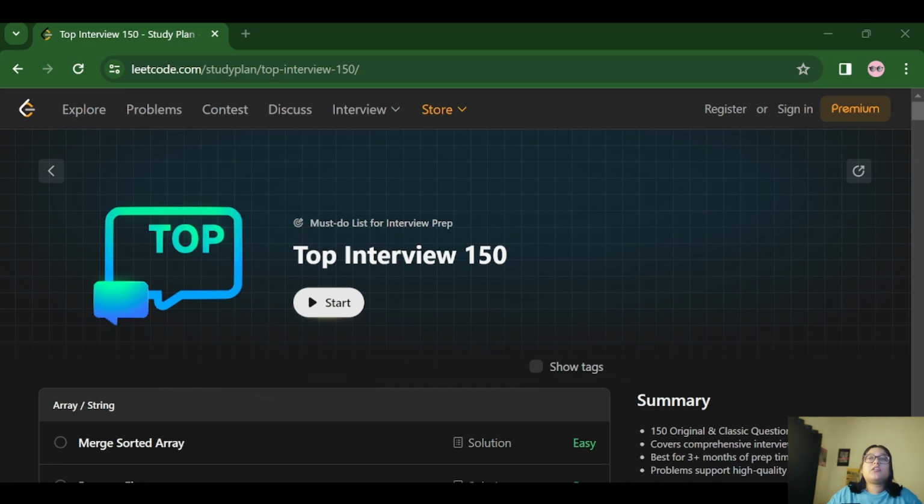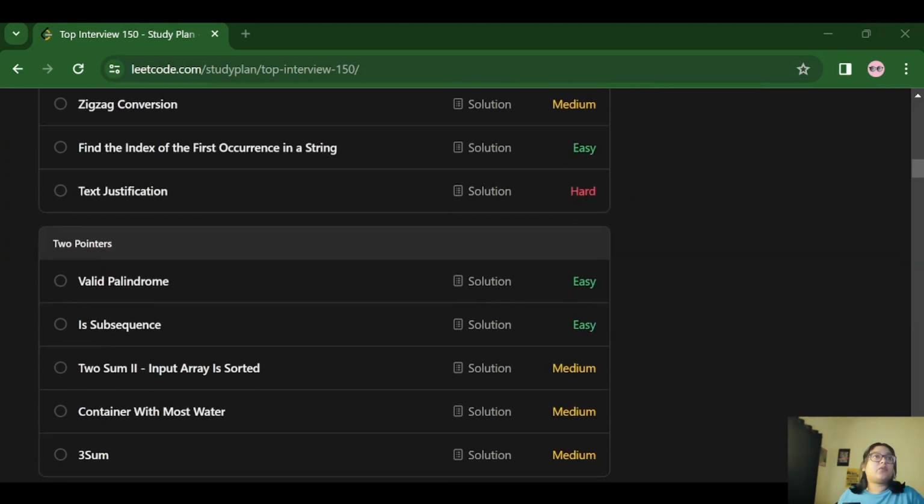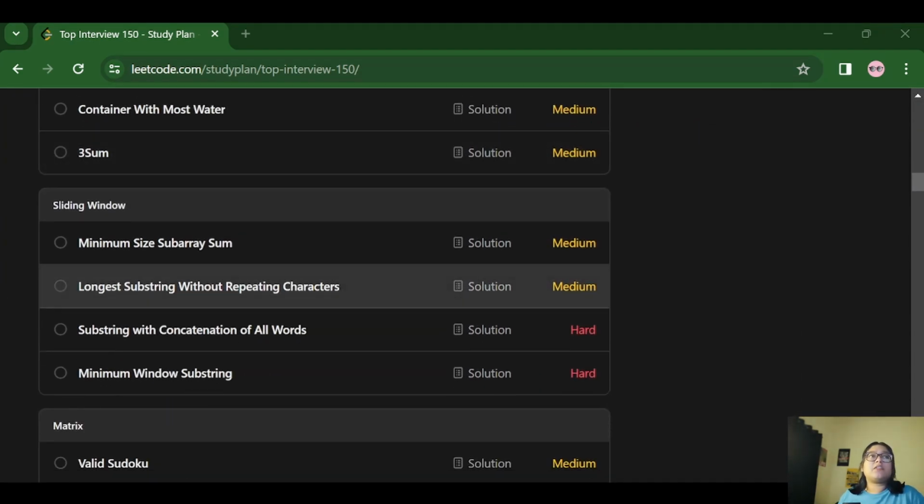Today we are going to see a new question in our Top Interview 150 playlist of LeetCode, and it is a sliding window question. The question name is Longest Substring Without Repeating Characters. This is a medium level question. We will be applying sliding window, as it is in the given topic, and if you have not checked out Minimum Size Subarray Sum, please check it out so that it will be easy for you to move on with this question. So now let's move on to the problem description.